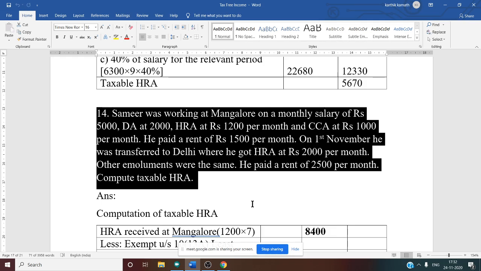Is it his monthly salary plus DA plus HRA? No, here salary means only basic. Why? Because for DA, dearness allowance, they have not mentioned whether it enters the retirement benefit or not. If they mention it enters the retirement benefit, then only we have to consider DA. And why are you adding HRA to the salary? That is not a part of salary. It is one kind of allowance, separate. So only basic.